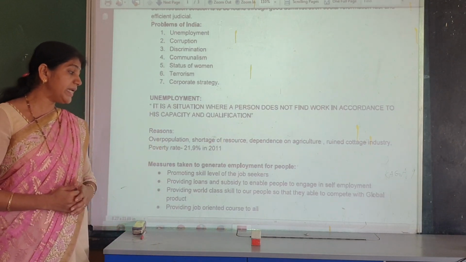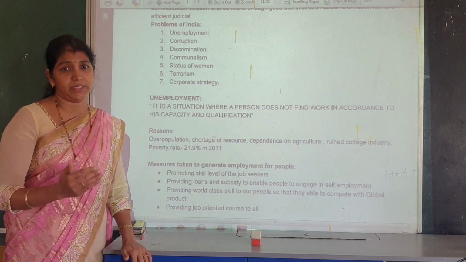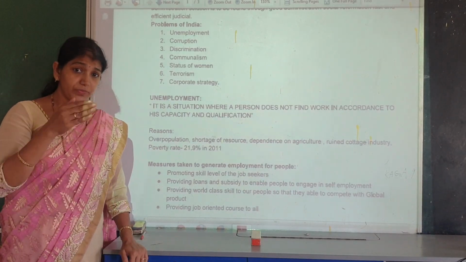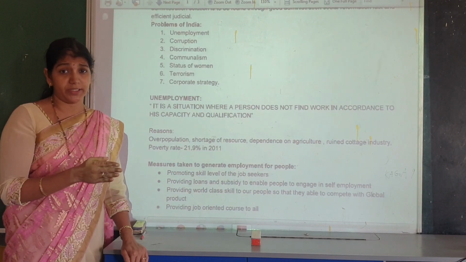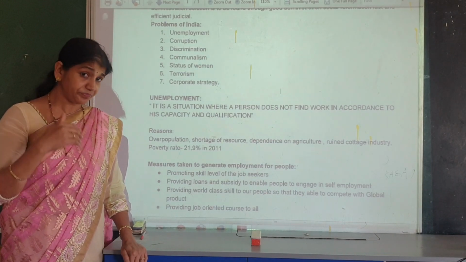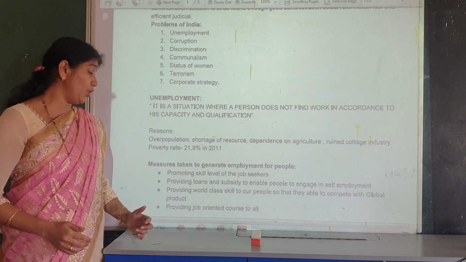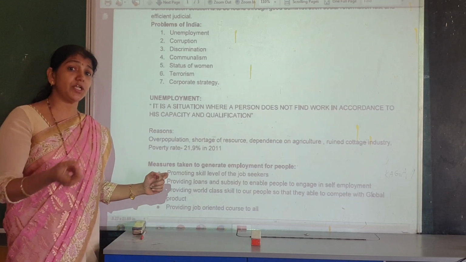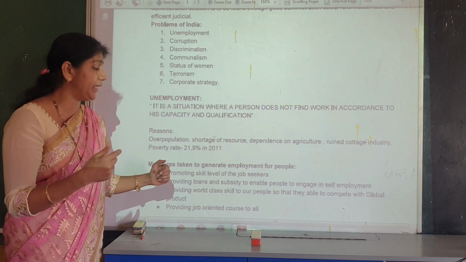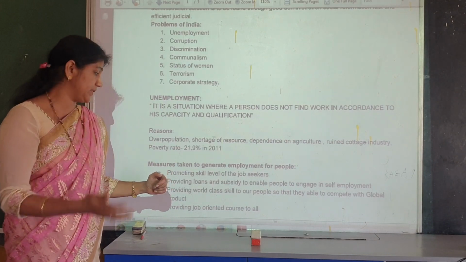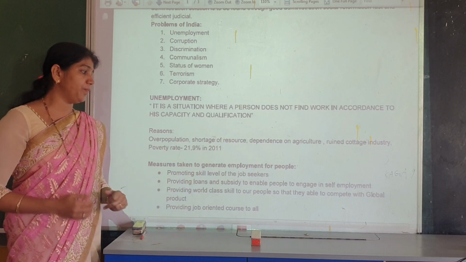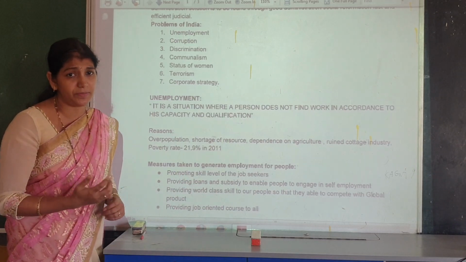First of all, improving the skill level of the job seekers. When people become technically skilled for their own production, at that time they also get employment opportunities. So promoting skills is one of the measures taken by the government to improve employment opportunities for the people. Skill level of the job seekers is the first measure that should be taken by the government.